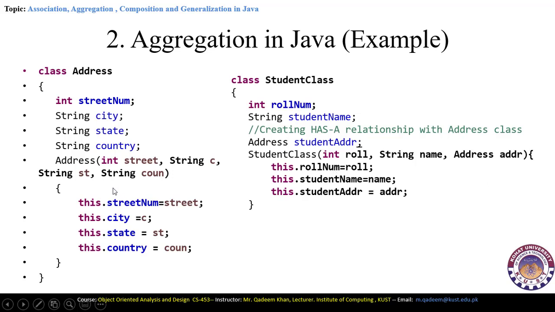So similar to the previous constructor, we have associated one variable to another variable which we have declared here. By using this pointer variable, this.rollNumber is equal to roll, this.studentName is equal to name. Here this in fact represents the current class object, which is the students class, and this.studentAddress is equal to address. But address is the object here of the address class, which we have declared here. You can see that address, studentAddress, but studentAddress is equal to address. So that means the third parameter here is the object.